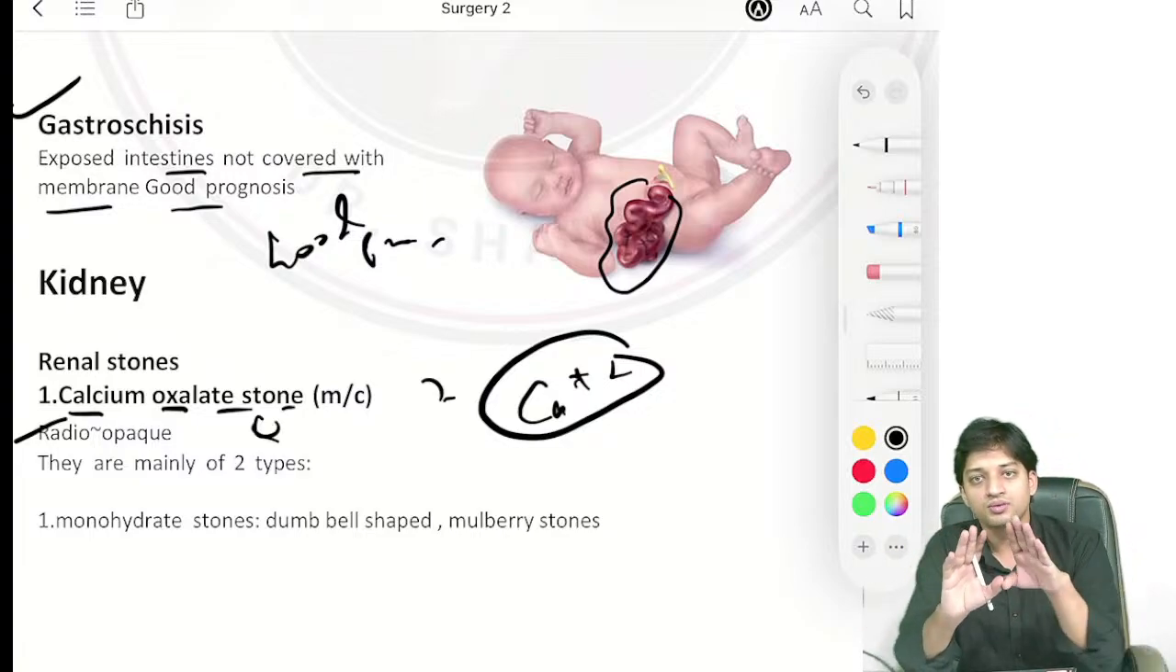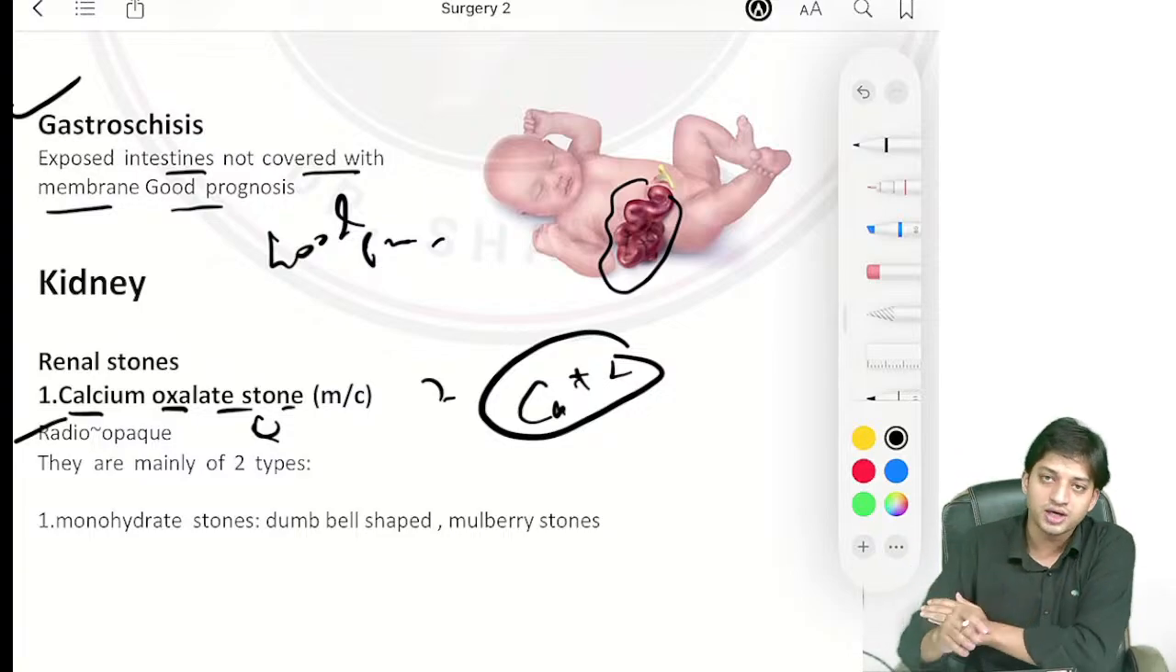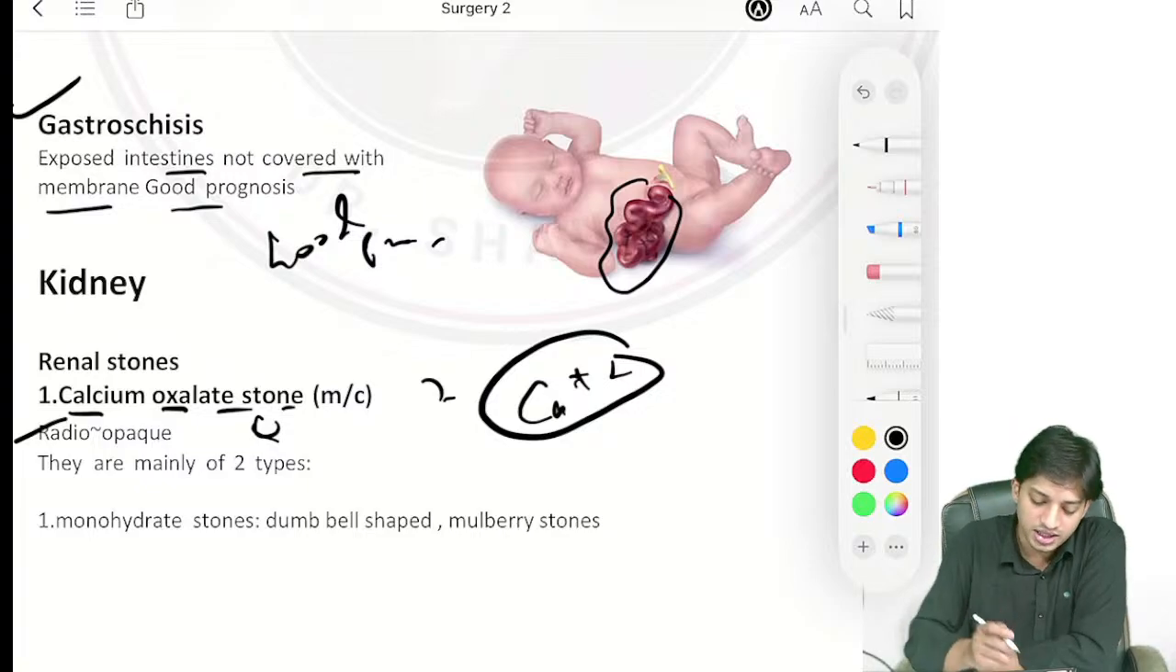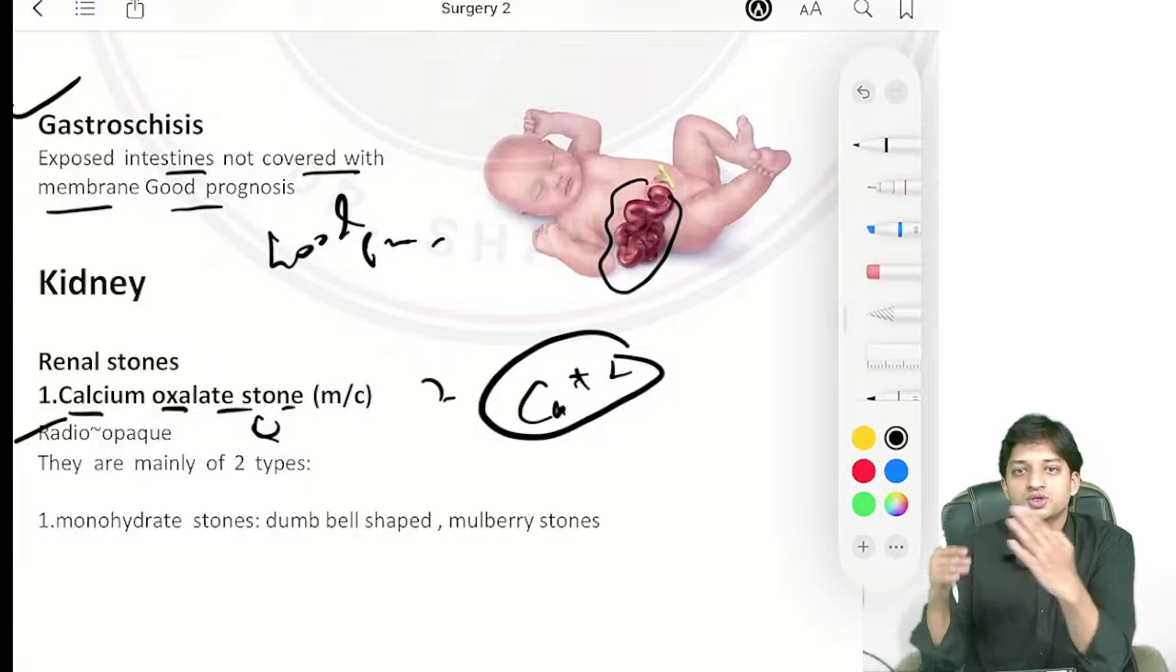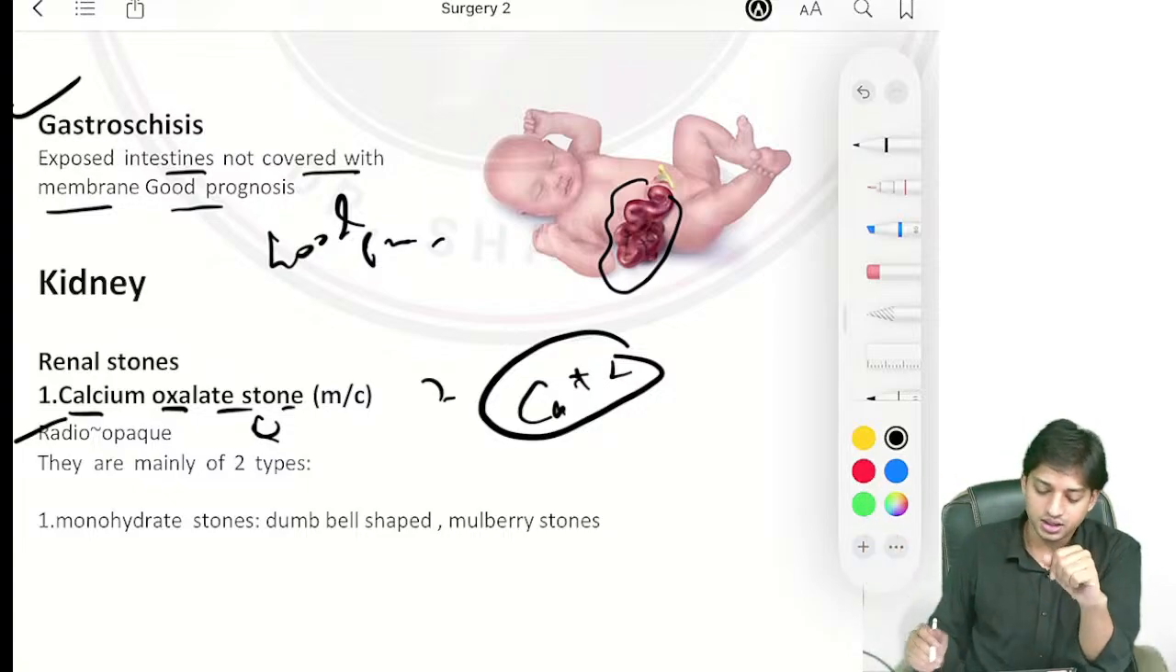You need not remember, they have asked you which stones are radio opaque, which stones are radio lucent. You can remember very easily by the trick that whatever stones contain metal salts, they will be radio opaque, right? Because metals reflect back the X-rays, right? So they will be radio opaque.